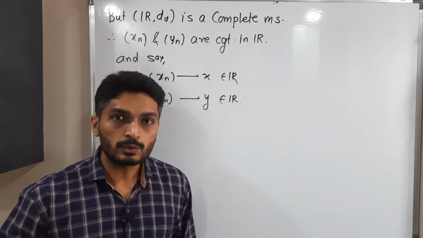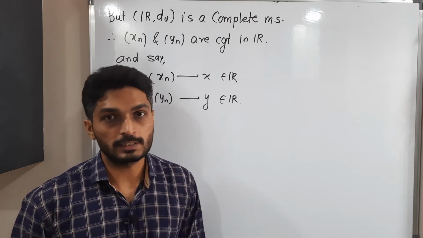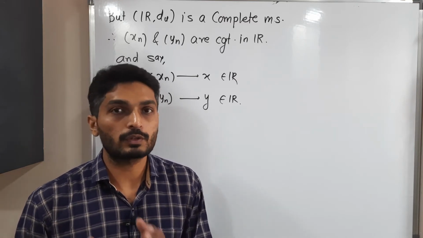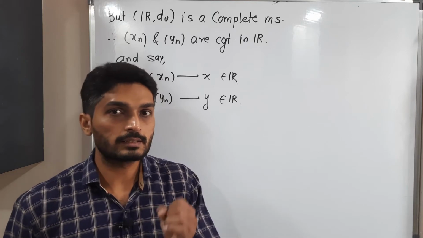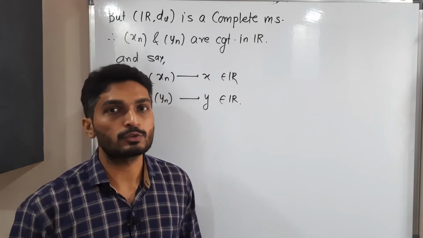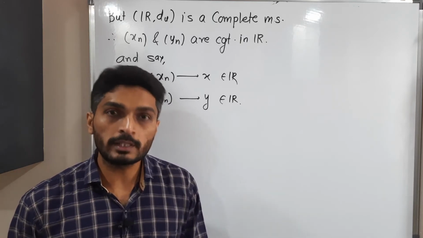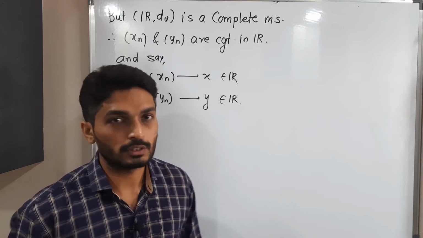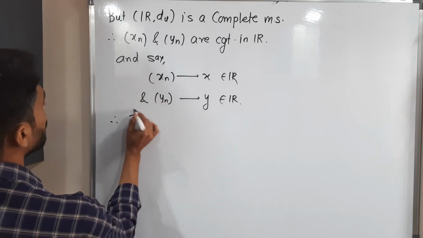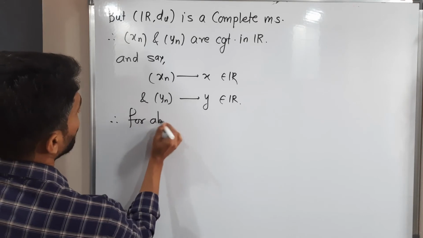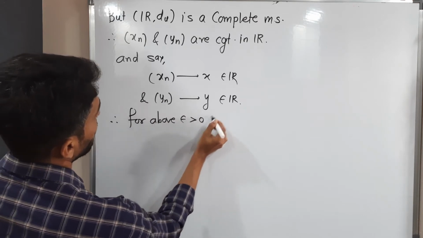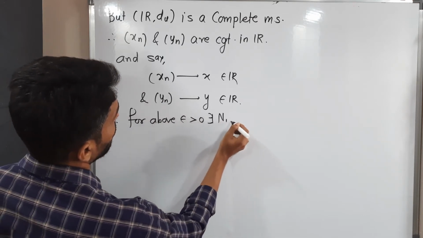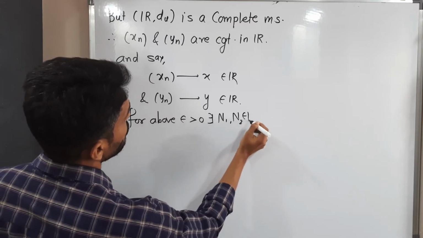So here we can use the definition of convergent sequence. You know that definition: for given epsilon greater than 0, there exists n belongs to the set of natural numbers, and so on. Epsilon we have already assumed, so let us use that epsilon here. So for above epsilon greater than 0, there exist n1, n2 belonging to the set of natural numbers.